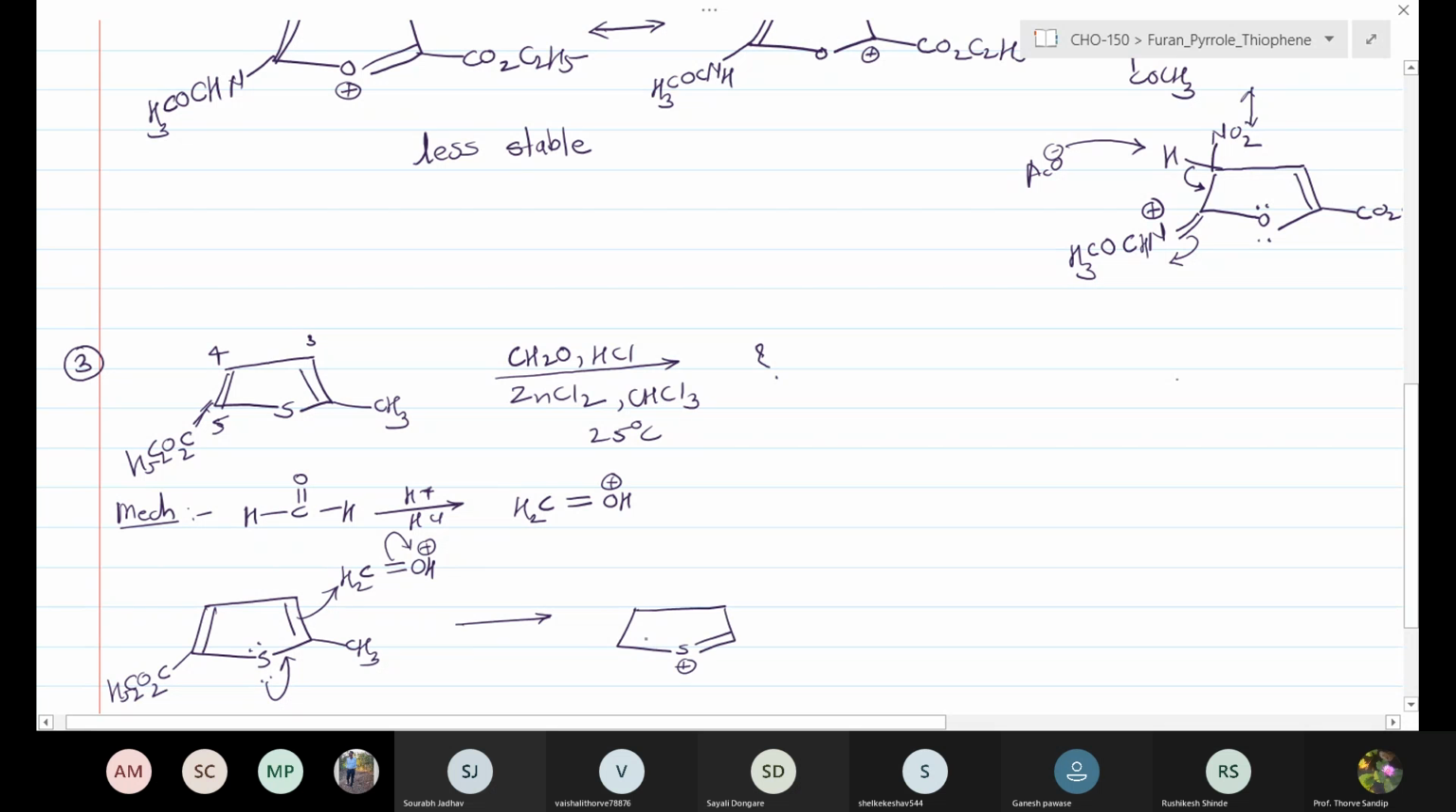We can get the positive charge on the sulfur. This ester group remains as it is. The CH3 group, here we obtain the HCH2OH. Okay, next step is the aromatization. Gives the aromatization of this thiophene ring system.